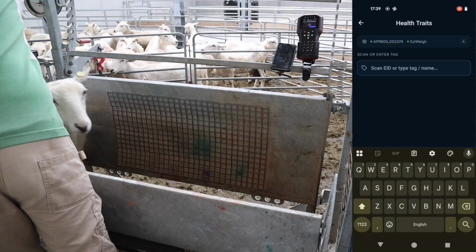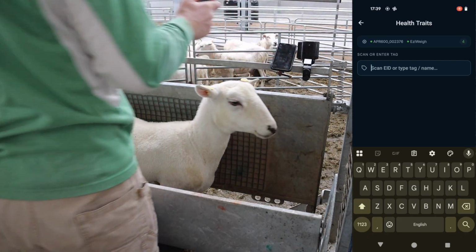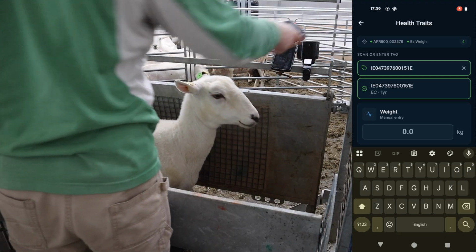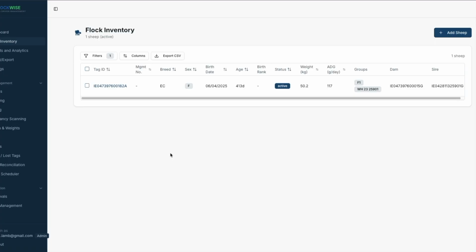So you can see here I'm just running through a few of the ewes. This does take a while, but I think it's well worth doing, as it gives me a much better picture of the flock health in general. Okay, so we're looking at the ewes that were in the video.